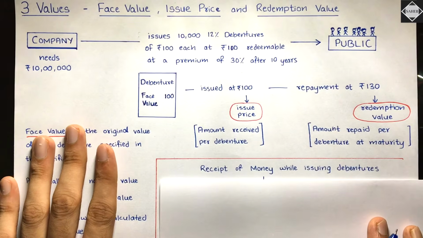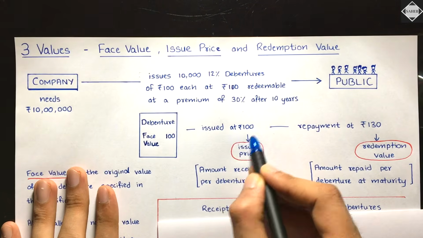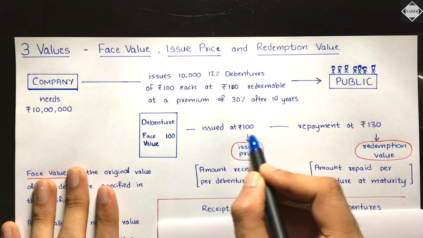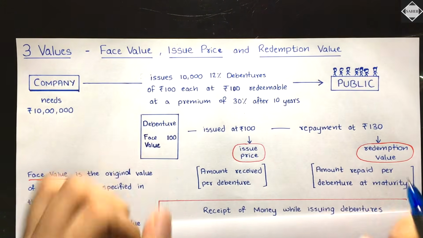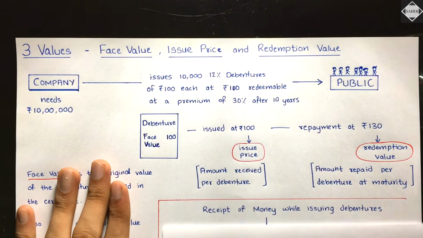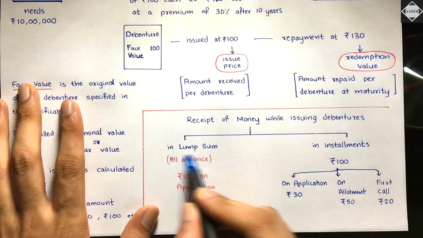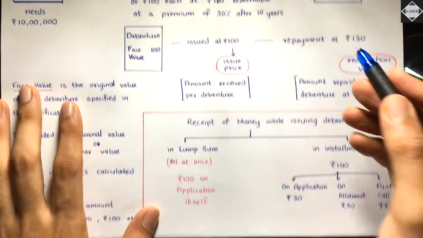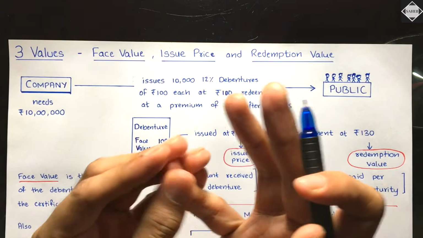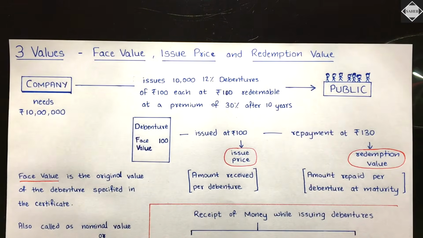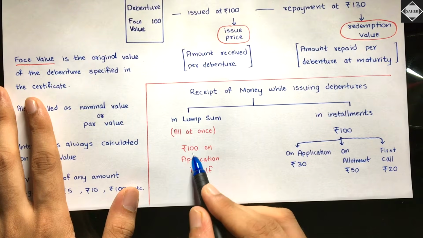Now let me tell you, see here, receipt of money while issuing debentures. As I said, debentures were issued at 100 rupees. So now this 100 rupees can come at once from the public, or maybe in installments. Okay, both things can happen. It depends on how the company is going about it. See here, receipt of money while issuing debentures can be in lump sum, all at once. When the public subscribes to the debentures, when they get the prospectus, the book about the company, they will read about the company, and they will subscribe to the debentures by filing the application. At that time only they can pay rupees 100.